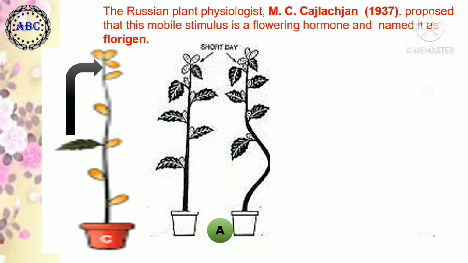After that perception, this flowering substance is considered as a flowering stimulus, and to confirm the presence as well as translocation of this substance, grafting experiments were carried out in Xanthium plants.